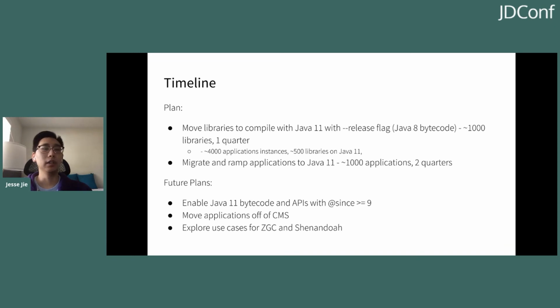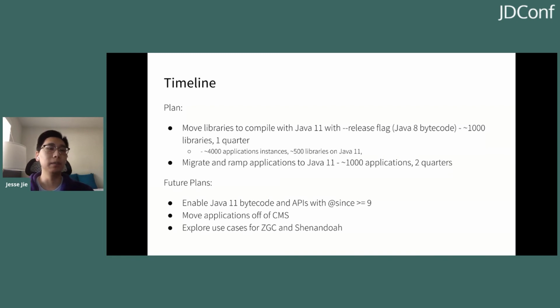For the next 2 quarters, we've allocated time to migrate and ramp applications to Java 11. We've allocated more time for applications than libraries due to the fact that they're our first-class citizens and we want to be more careful. That means that we're ramping them gradually. We also have about 1,000 of these applications. For our future plans, when all of LinkedIn is on Java 11, we plan to enable Java 11 bytecode, and this will also allow application and library owners to use the new APIs that are annotated with @since 9 or more.